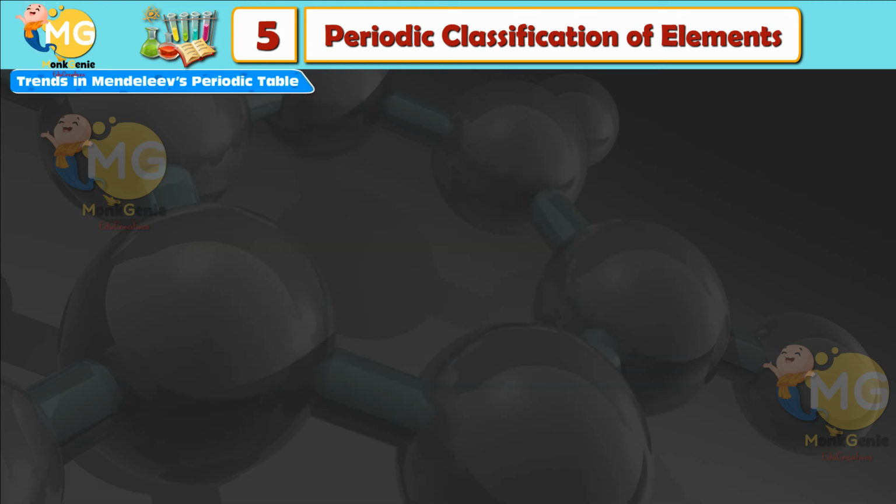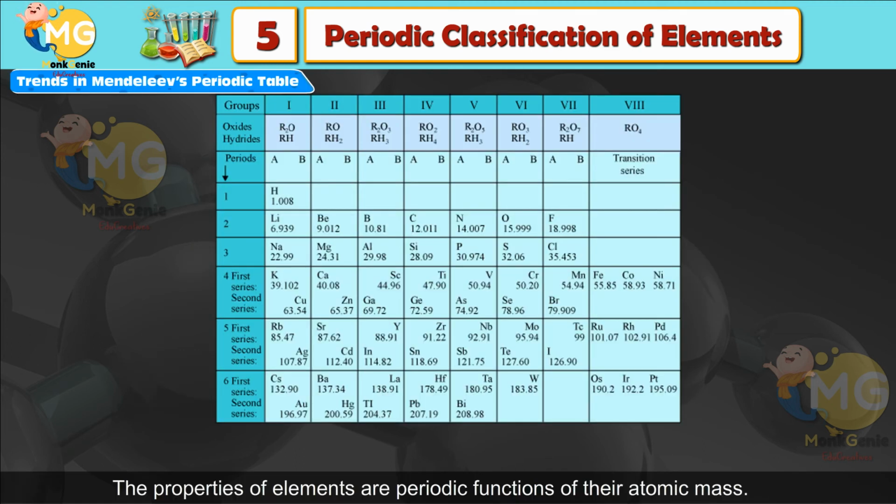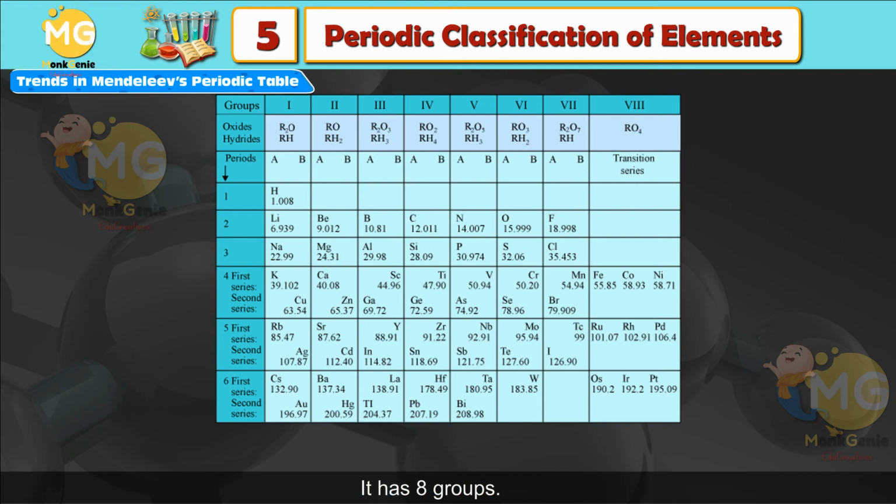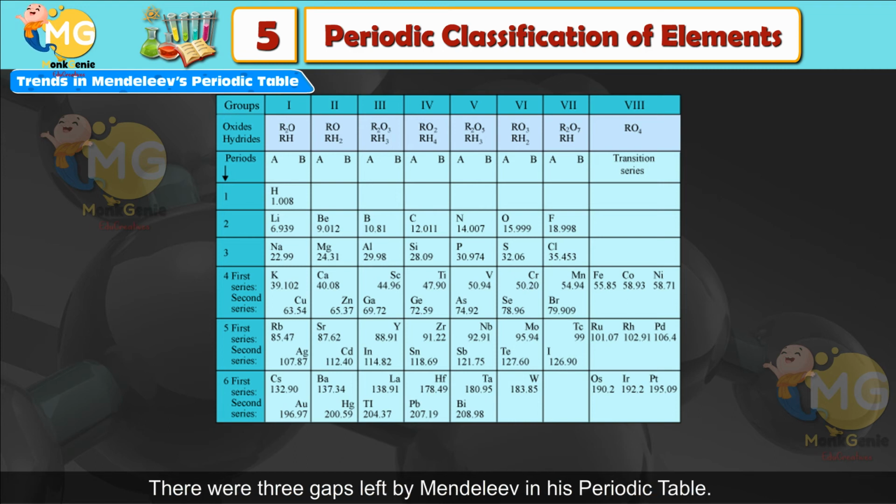Trends. In Mendeleev's periodic table, the properties of elements are periodic functions of their atomic mass. It has 8 groups. No place could be assigned to isotopes of an element. There were 3 gaps left by Mendeleev in his periodic table. No fixed position was given to hydrogen in this periodic table. No distinction was made between metals and non-metals. Transition elements are placed together in group 8. Inert gases were not known at the time of Mendeleev.